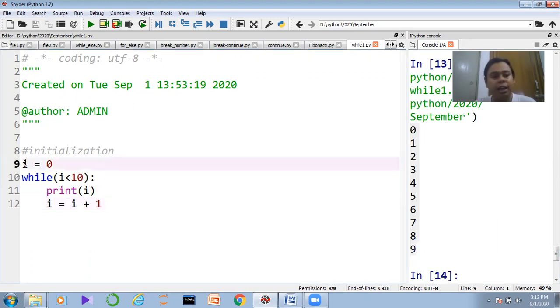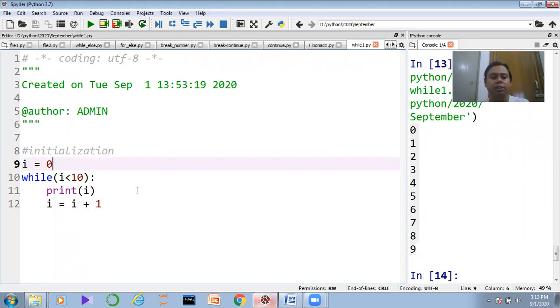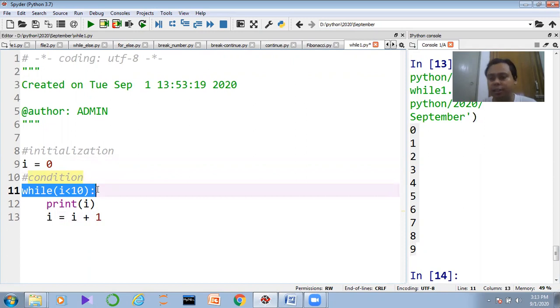See, here i equals 0 is called initialization. Here we are initializing things. After that, we have the condition. Here we put down the condition, so that is basically my condition. As long as the condition is true, the loop will keep moving on and growing, but when the condition becomes false, the loop will be terminated.